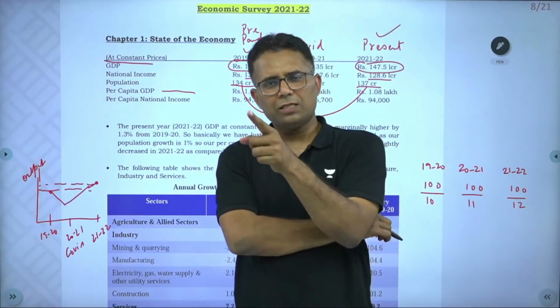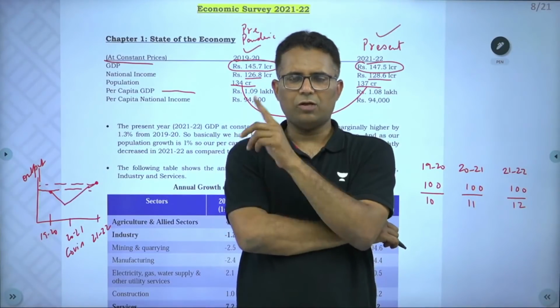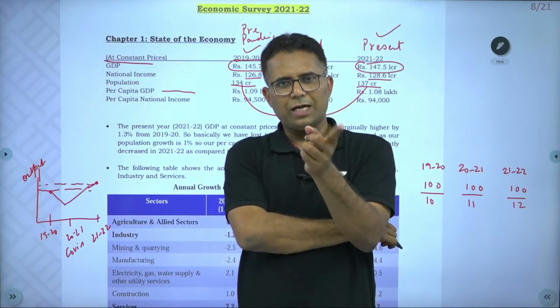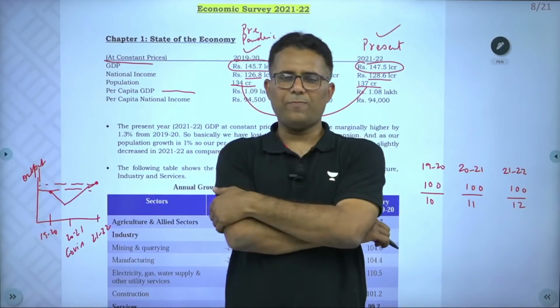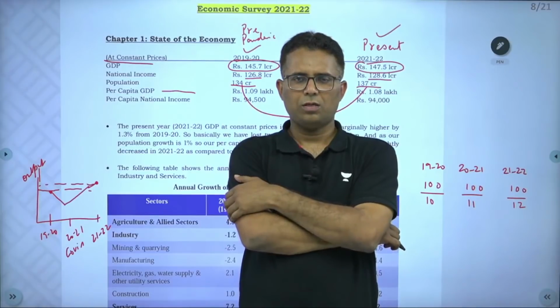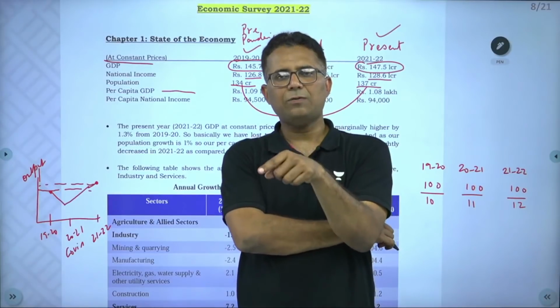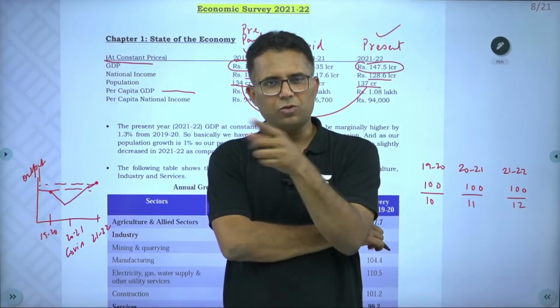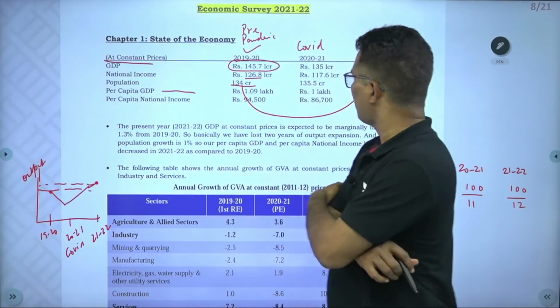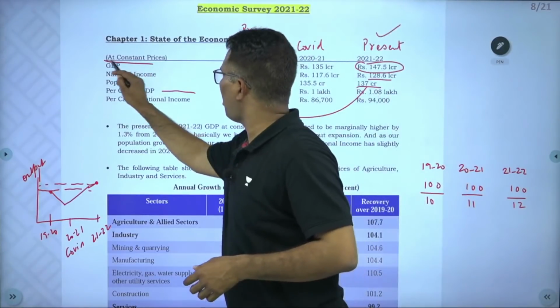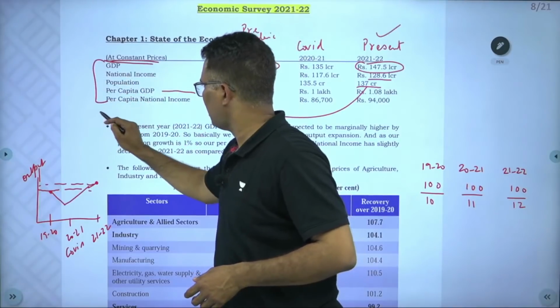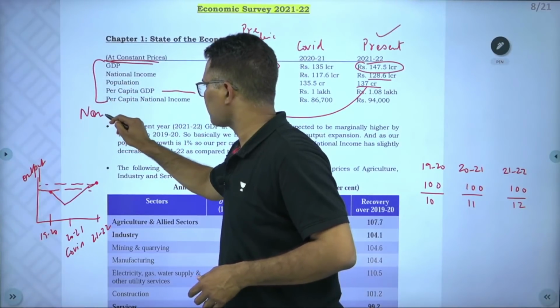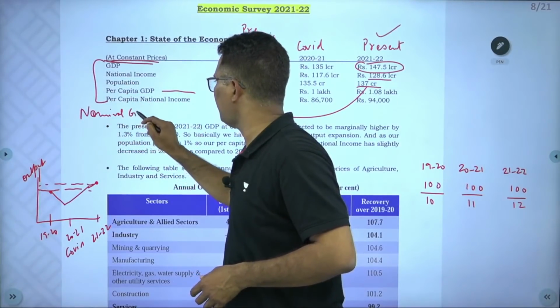Per capita income has crossed the pre-pandemic level, false. GDP at constant prices has crossed the pre-pandemic level, true. GDP at current prices has crossed the pre-pandemic level, true. All these are at constant prices. Now, if we talk about nominal GDP,